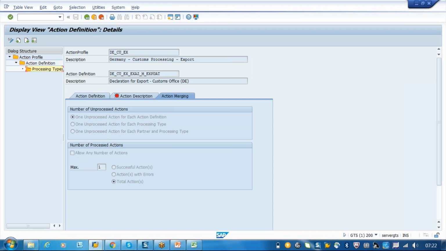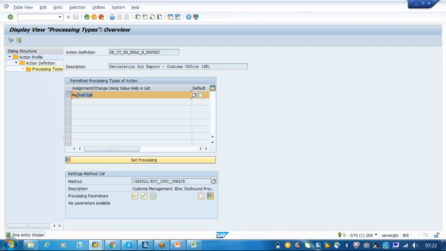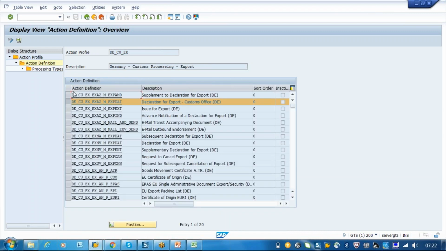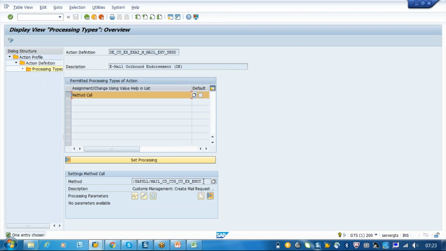Now if I take this processing type, we are sending this as a method call, or sometimes it will be sent as a printout. The method call is through IDOC. So action definition, this is action profile. Within that we are sending this message using the method call, and this is a method, an IDOC will be created and it will go to the customs system. The same thing if I take any electronic message, for example email, I will go to the processing type. Here we are creating a mail. Previously we created an IDOC, but here we are creating the mail.